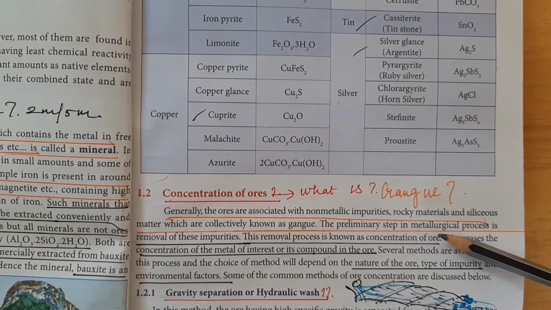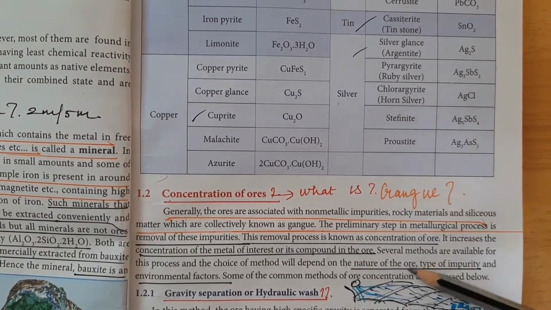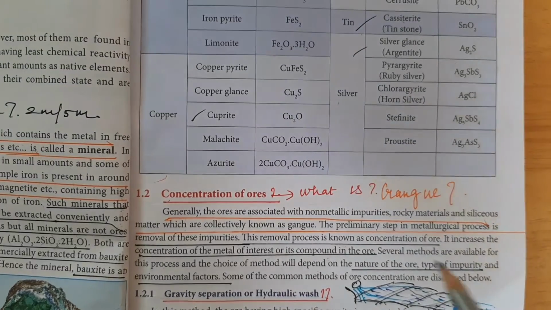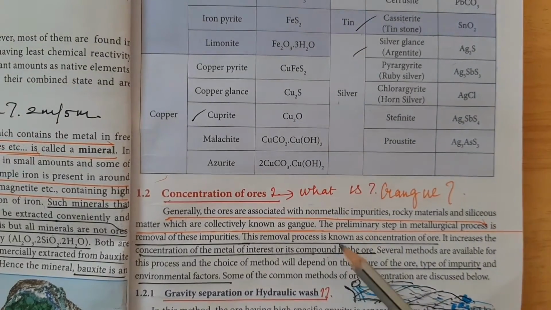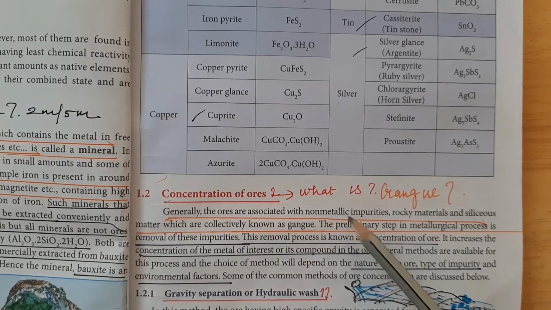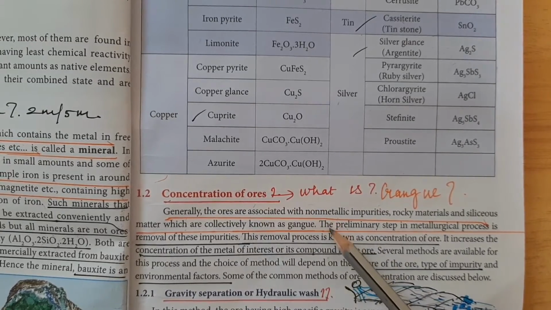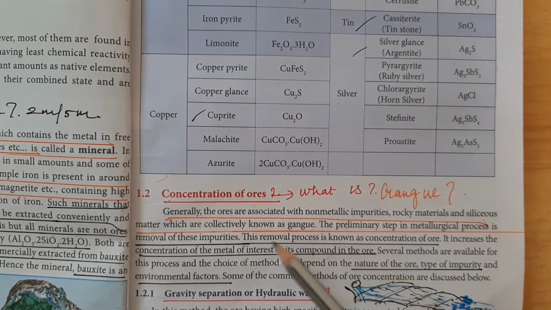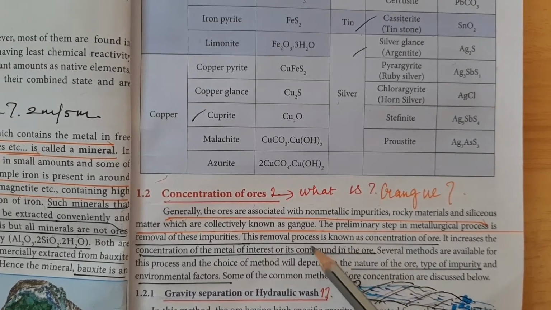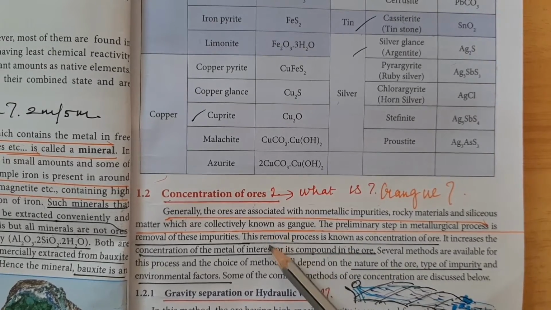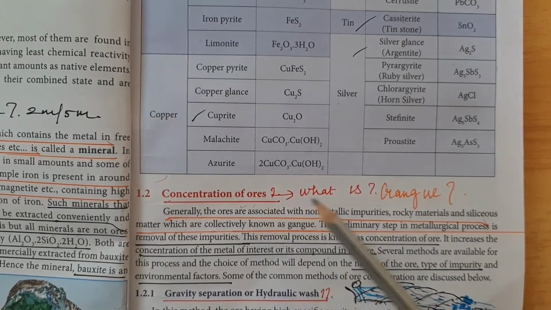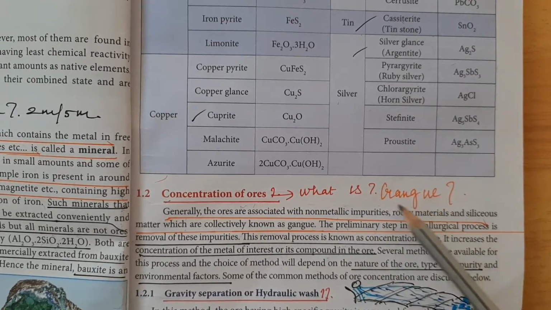Next one is what is concentration of the ore. As I already said, removing the impurities and increasing the metallic quantity is called concentration of the ore. If you remove the siliceous impurities present in the ore, the concentration of the metal in the ore automatically increases. Here comes the term gangue. What is gangue?